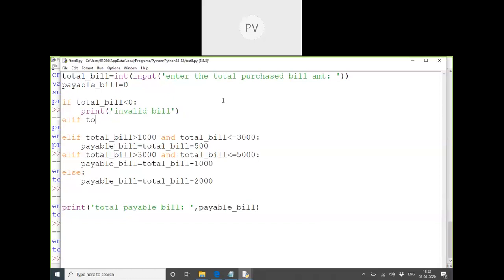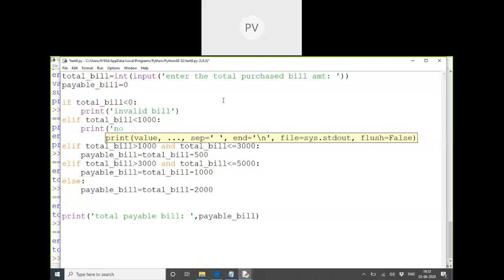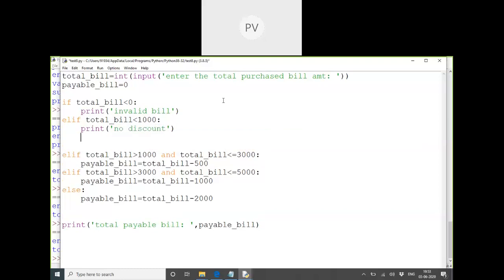And the total bill is given as less than 1,000. So we just mention the no discount, and we just don't have to print it. Payable amount is equal to total. That is important.